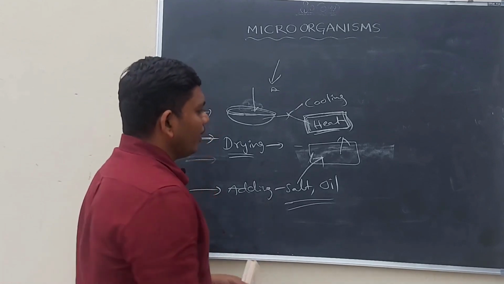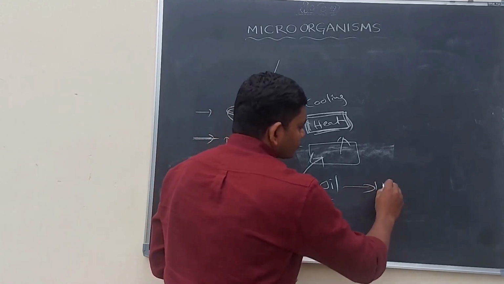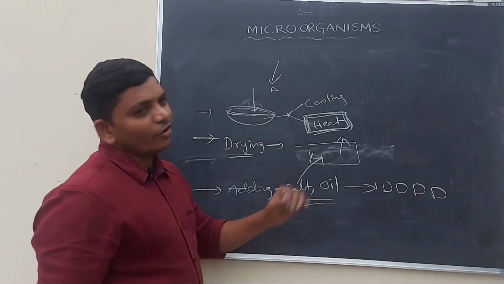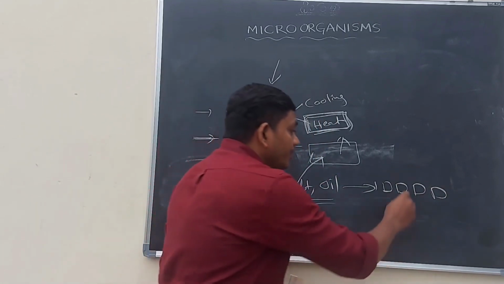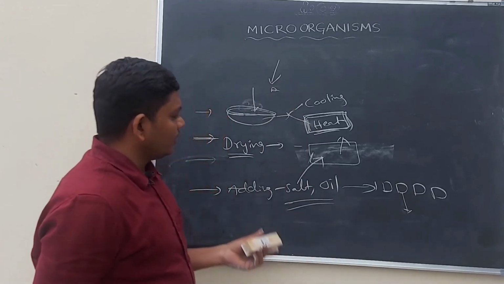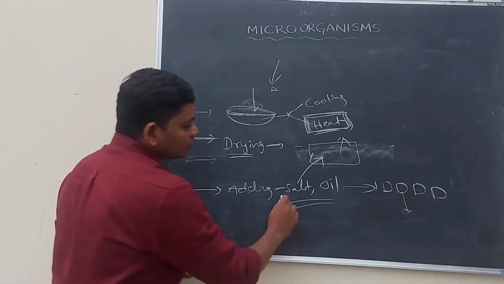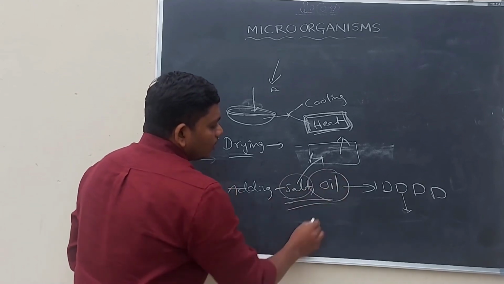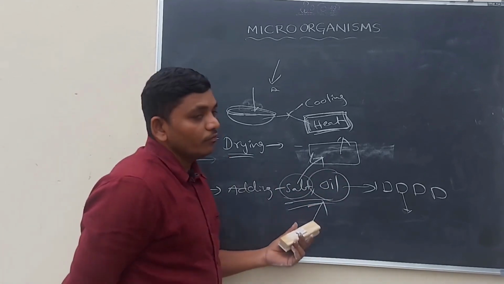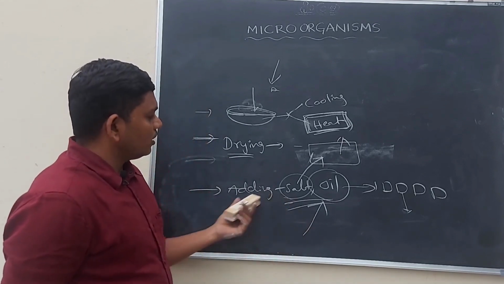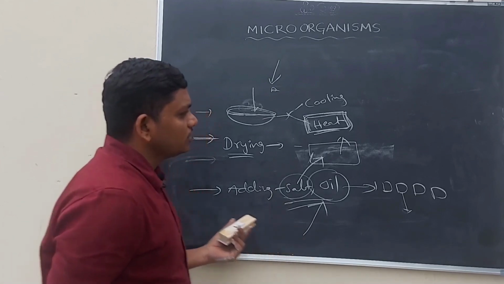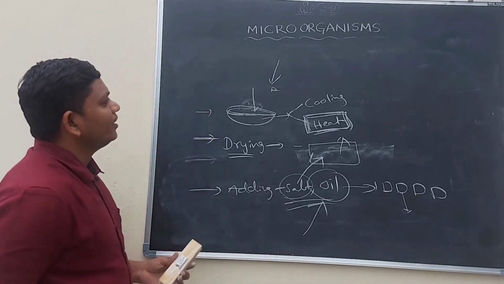If we cut the mango into pieces and add salt and oil, then it can be stored for up to 1 year. So this is one type of method for storing food material. If we add salt and oil, then no microorganism can grow where we place them. So this is also a best way to preserve food materials.